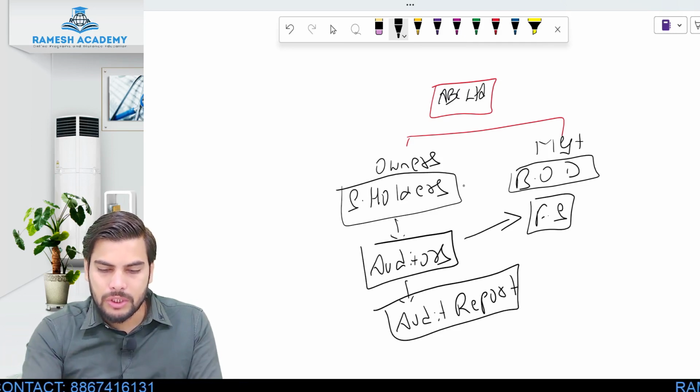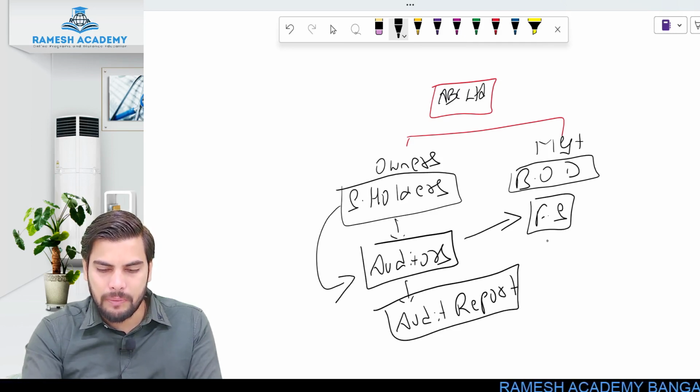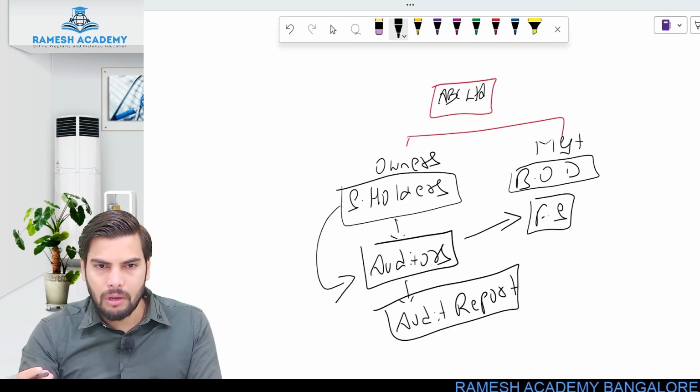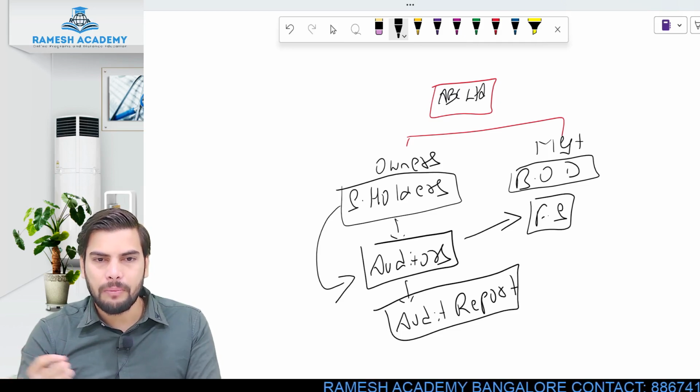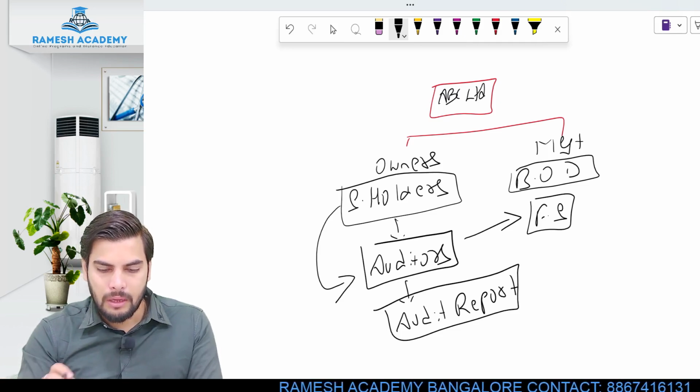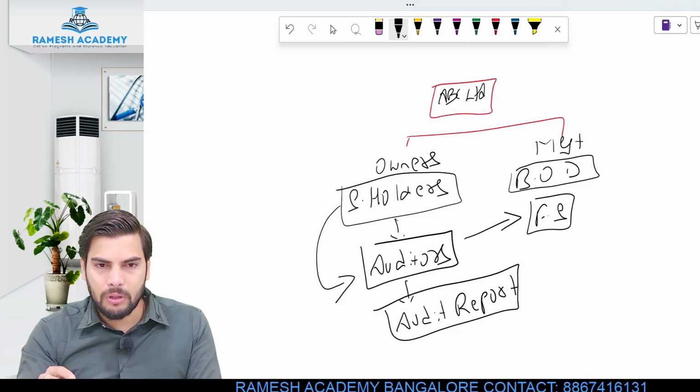So just because the shareholders cannot directly rely upon the financial statement prepared by the board of directors, they appoint auditors. The auditors will be examining the financial statement and they'll be giving an opinion, okay, whether the financial statement prepared by these board of directors actually show a true and fair view or not. Are they free from errors and fraud? Clear? So only then the shareholders can rely upon the financial statement.